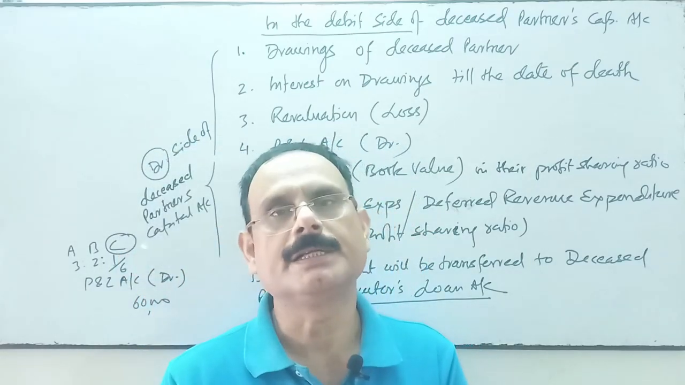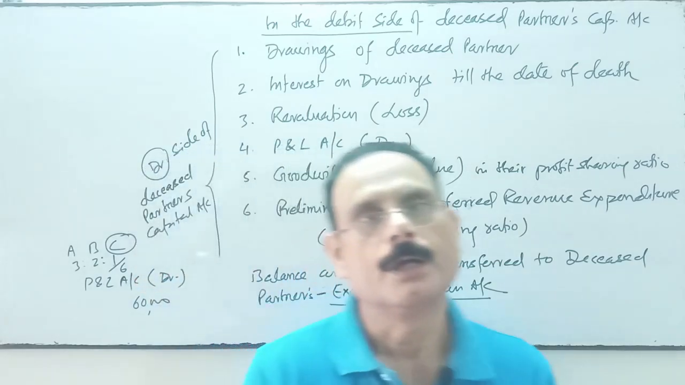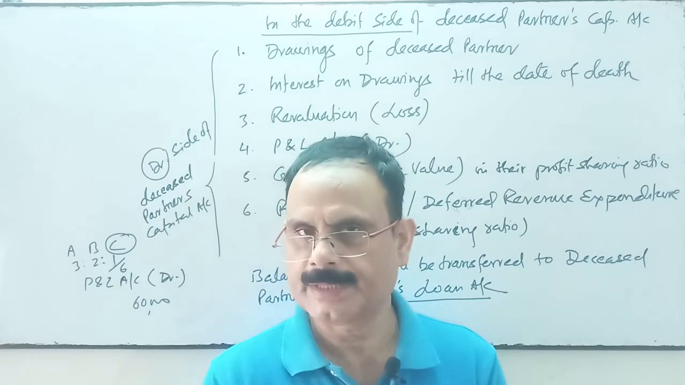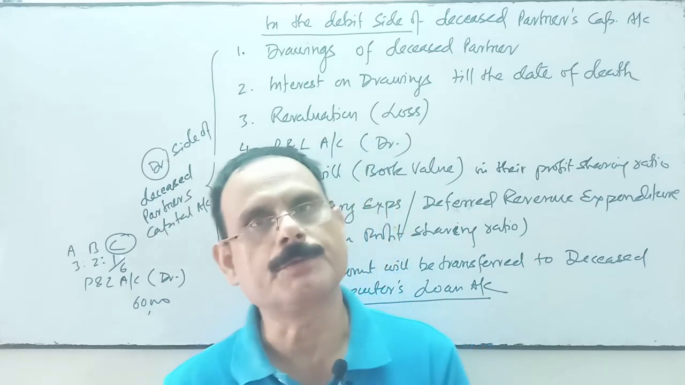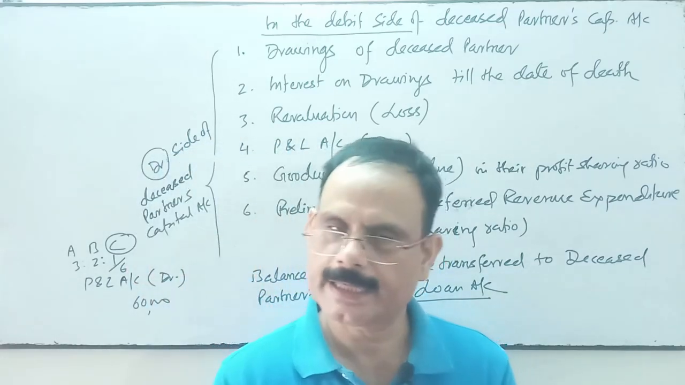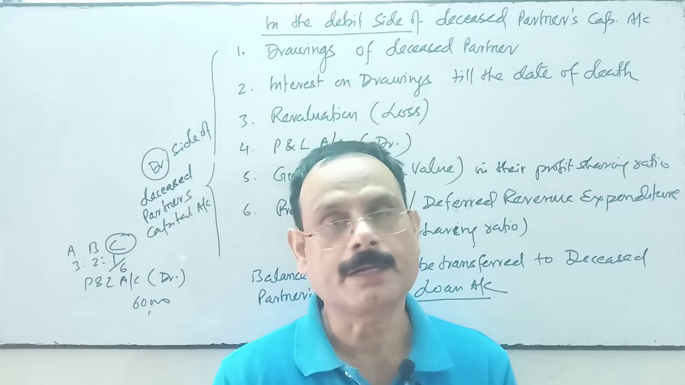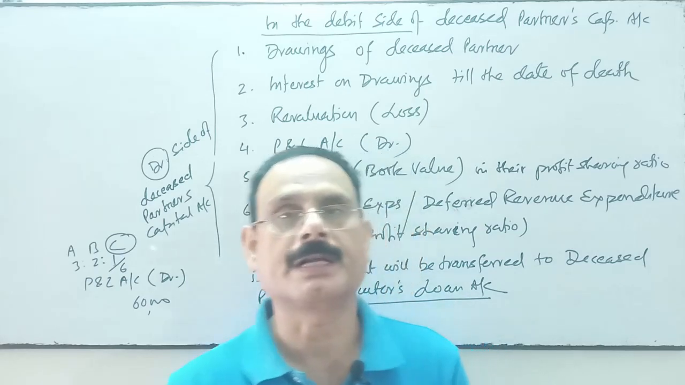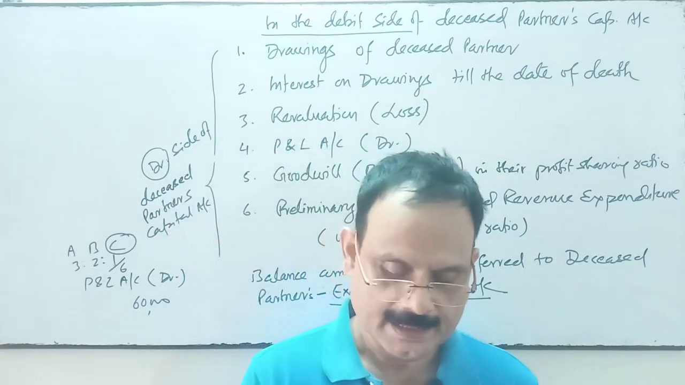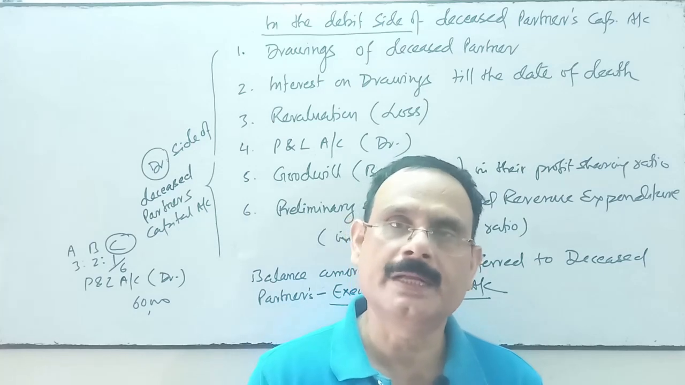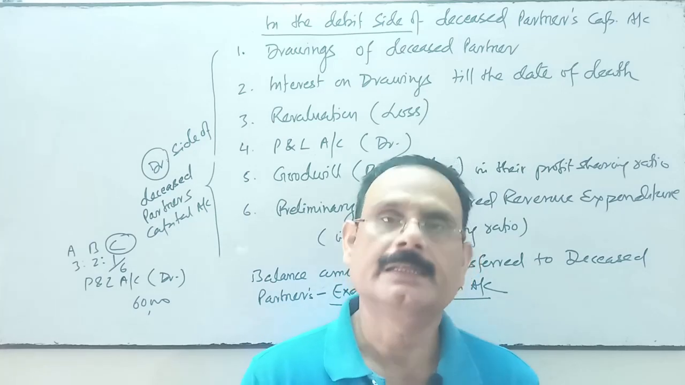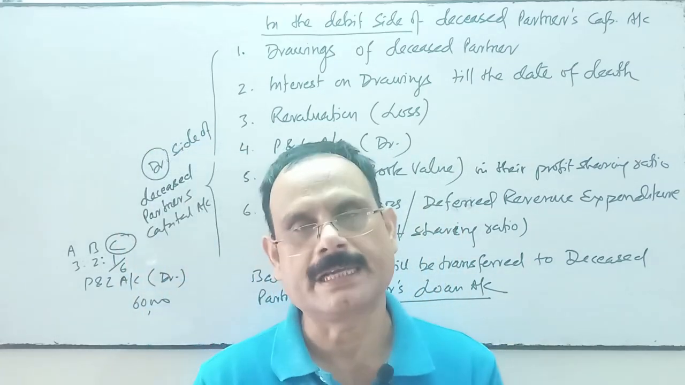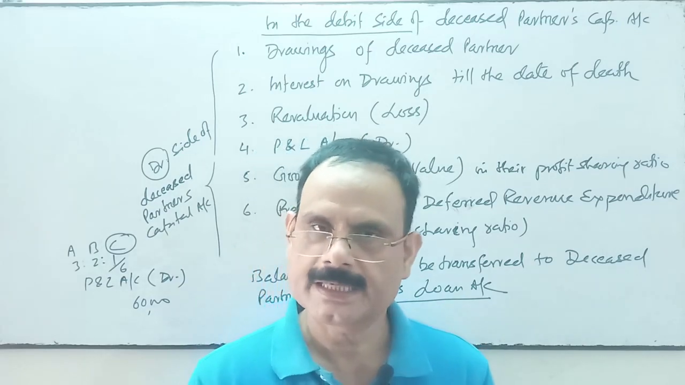And in the debit side of the deceased partner we will transfer the drawings, and interest on drawings, if it is mentioned in the partnership deed, up to the date of death. Share in profit and loss, if it has a debit balance, will be transferred. Then any fictitious assets like preliminary expenses and deferred revenue expenditure will also be transferred to the debit side of the partner's capital account as per their share in profit.